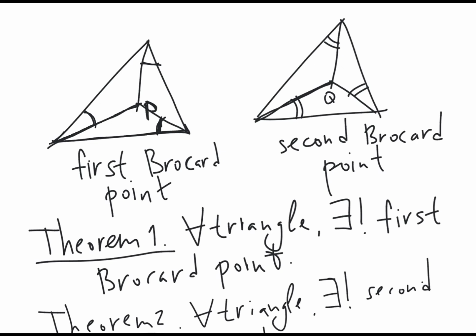It's important to note that these angles are not just equal to some fixed angle, but to any angle. So if a point P is such that these angles are equal between each other, it doesn't matter what is the value of this angle, then this is called the first Brocard point. So the theorem says that such point exists, that it's unique for any triangle.